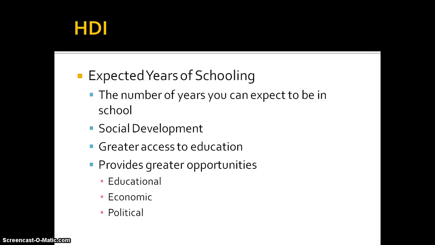Again, it shows a level of social development. It shows that there's greater access to education for all individuals, or for the individuals in that particular society. And again, we talked about providing greater opportunities. We're talking about educational opportunities, economic opportunities, and jobs, but also political opportunities in terms of getting an education, going to the political arena, and making a difference within a country. Obviously, education is important for all those things in the world today. So anyway, that's the last bit of our video that we have.